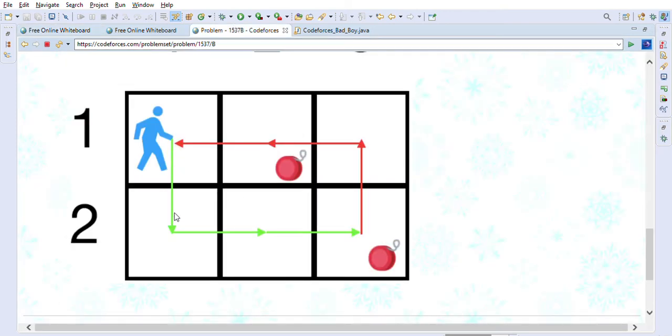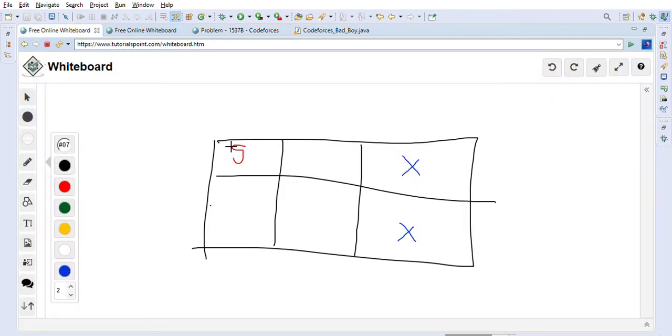So let's say this is 1, 2, 3, 4, 5 and 6, right? So 6 here. If we put this yo-yo, then let's give it a walk here. How much distance does he have to cover? So 1, then 2, then 3, then 4, then 5, and then 6. So total 6 distance, either he can cover like this, or he can go like this: 1, then 2, then 3, then 4, then 5, and then 6. So still total distance 6.